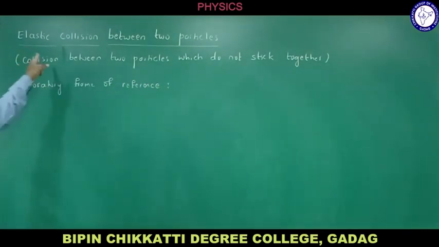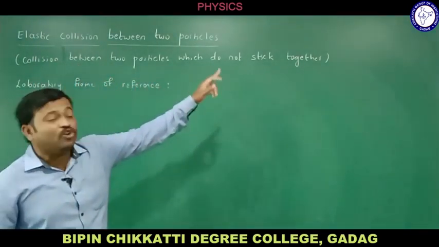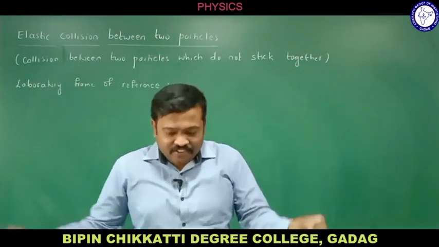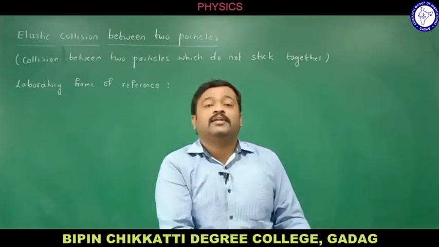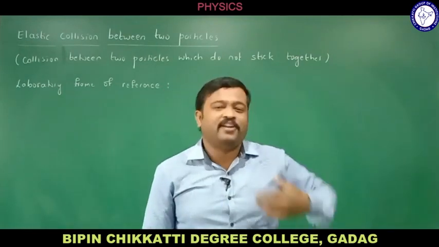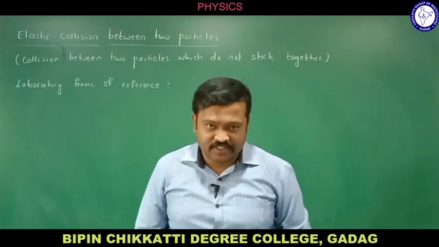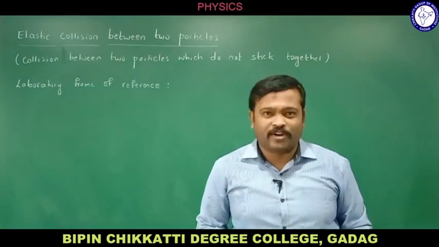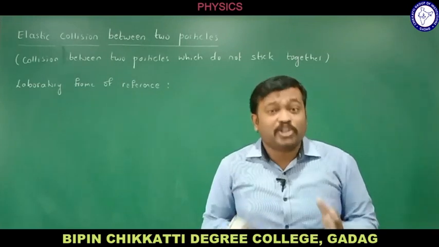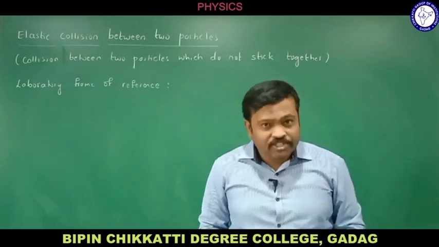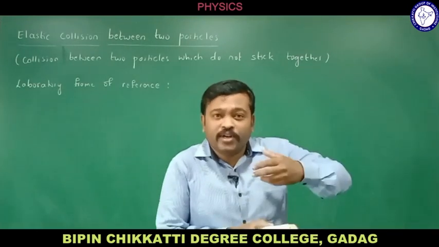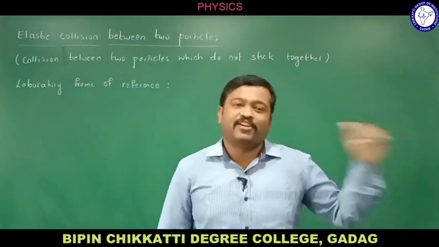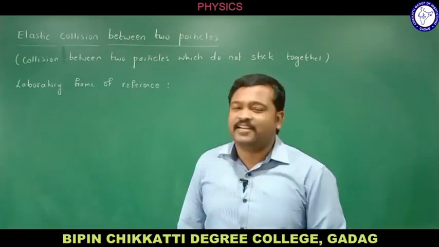We are discussing elastic collision between two particles, meaning collision between two particles which do not stick together. There will be collision of two particles, but this time they do not stick together and they move in different directions. I am taking a particular case of two-dimensional collision, so after collision the particles move in a plane in different directions. Let me take that case and discuss now.